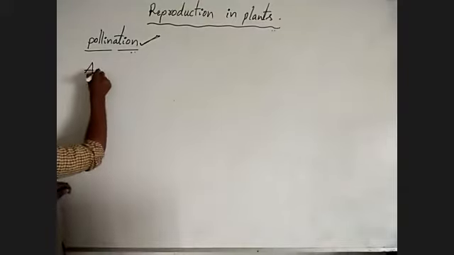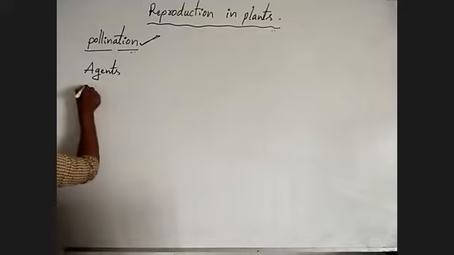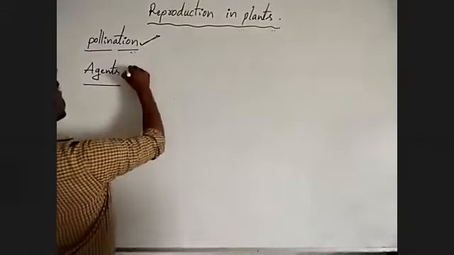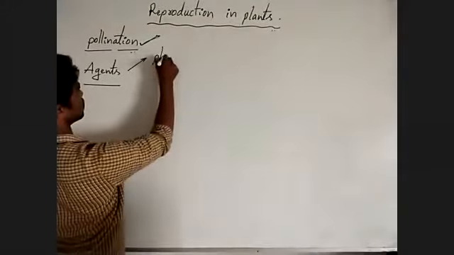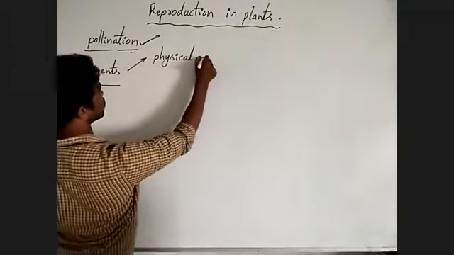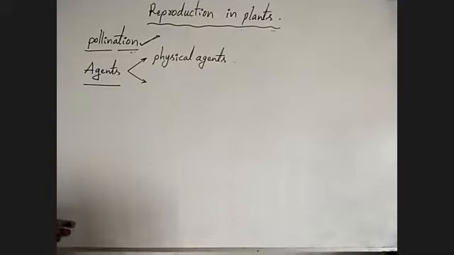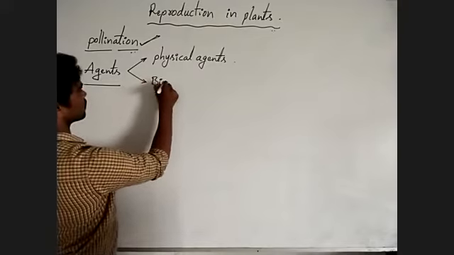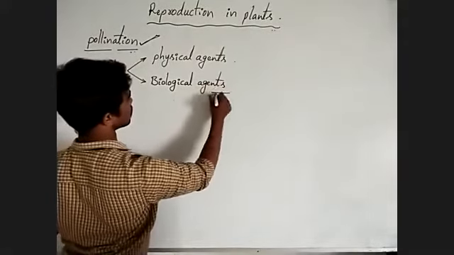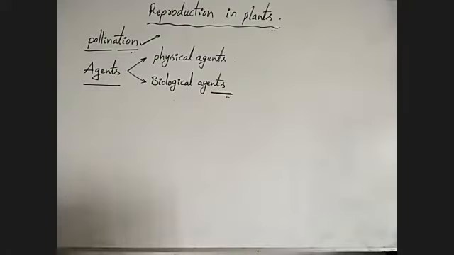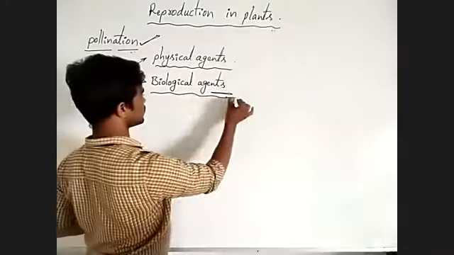What are the agents? Agents are of two types. Physical agents and biological agents.